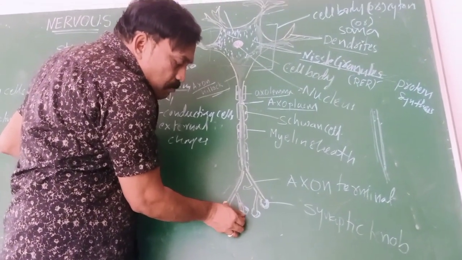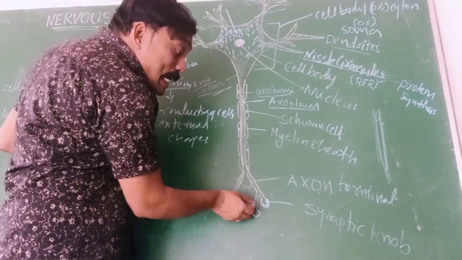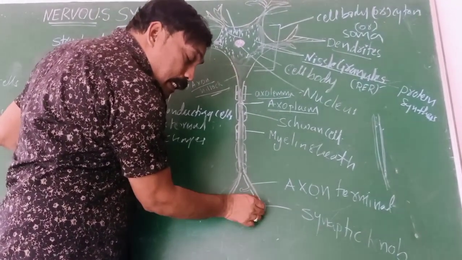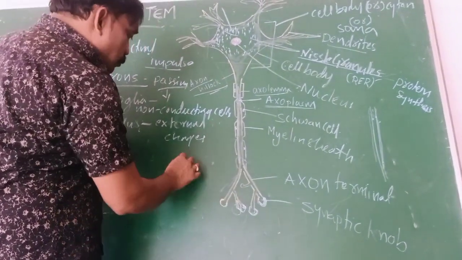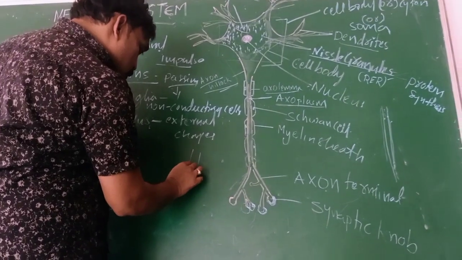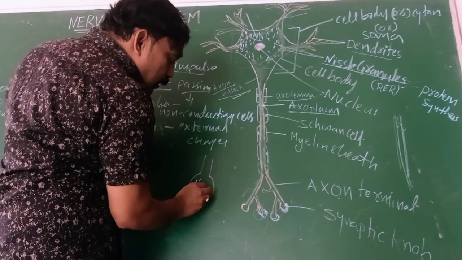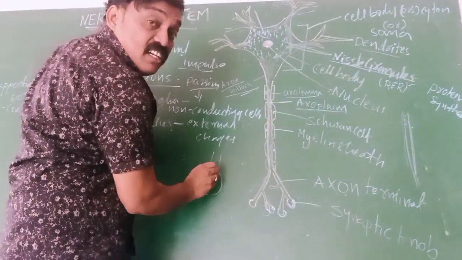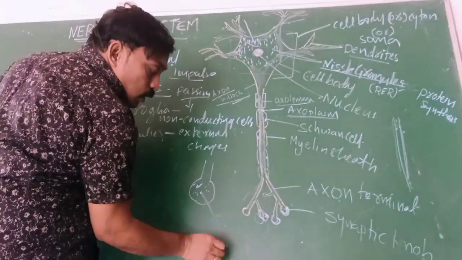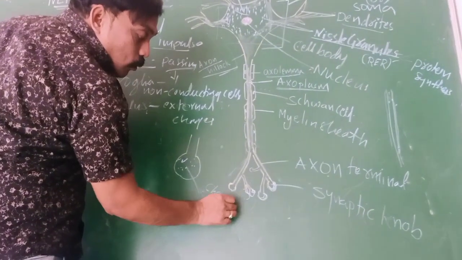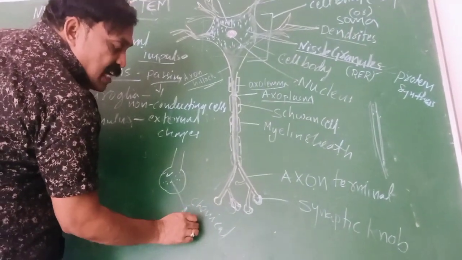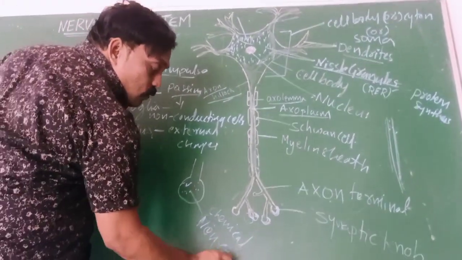What is the meaning of synaptic knobs? For example, I will draw one synaptic knob here. This is a synaptic knob. Inside the synaptic knob, in the liquid portion, a very, very important chemical is present. What do we call that chemical? Neurotransmitter.